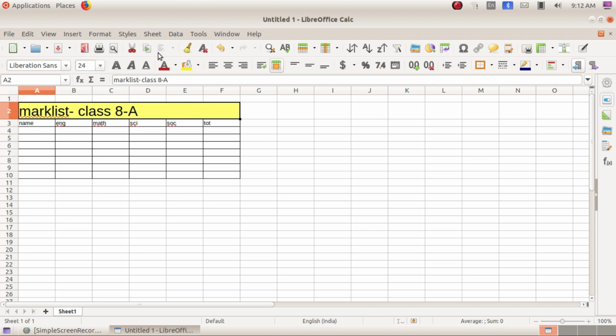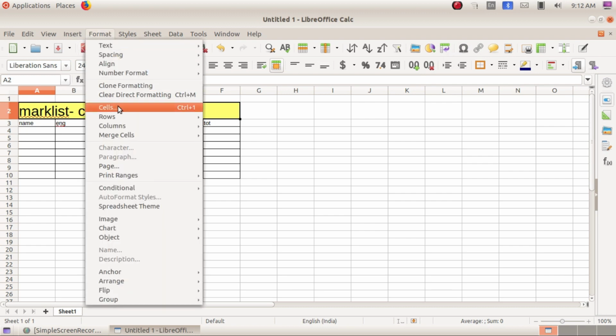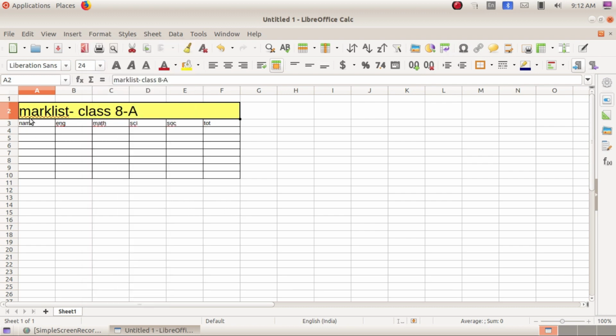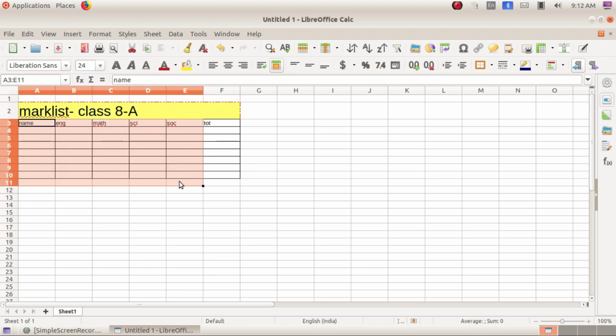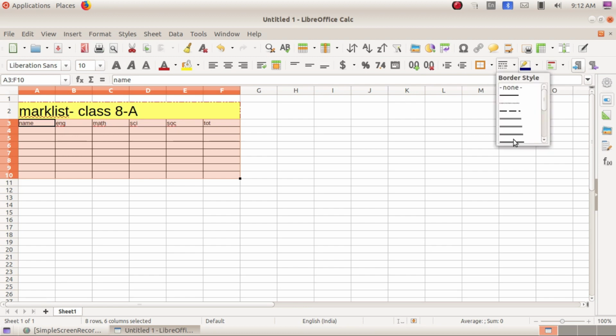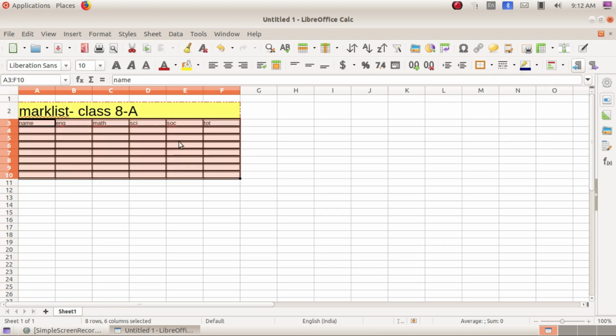There is another way to give borders, apart from going to Format and Cells. You can just select the cells and here you can see the border option. See, in that you can select what kind of border you need to give. You can give its style. So you can choose. See, this is how we can give borders.